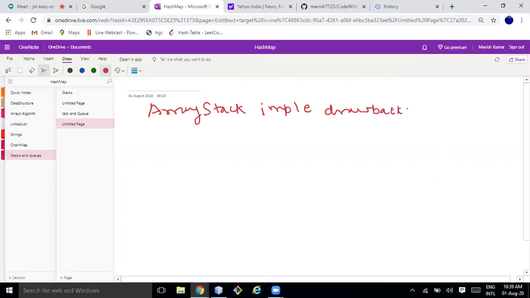What all drawbacks are there? The first drawback is we should know the capacity in advance.